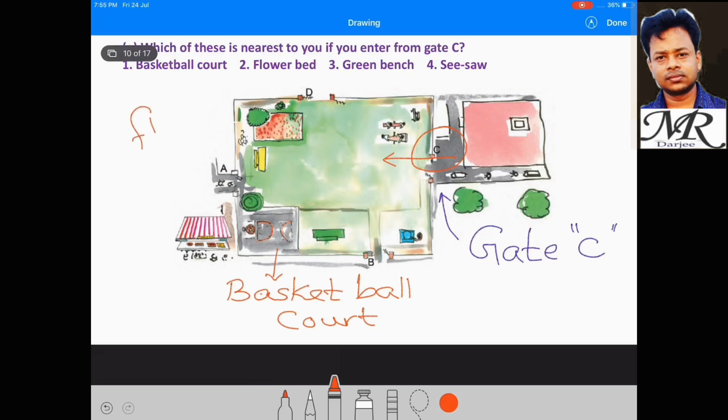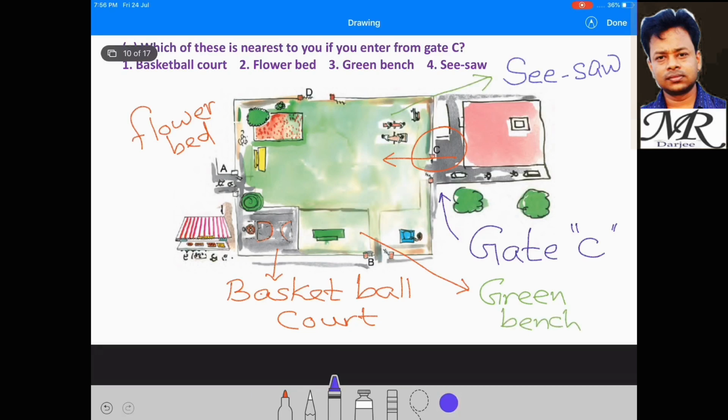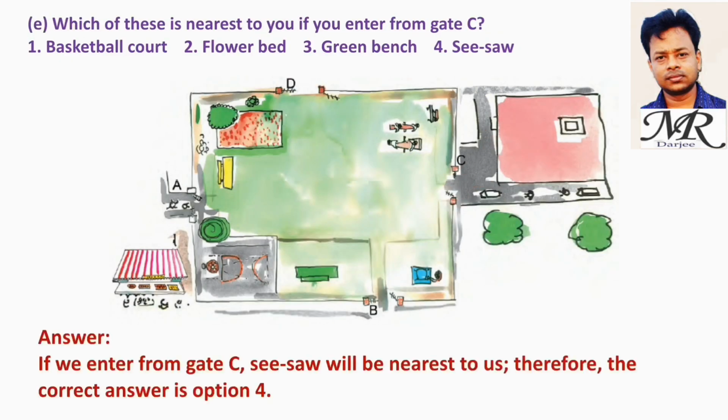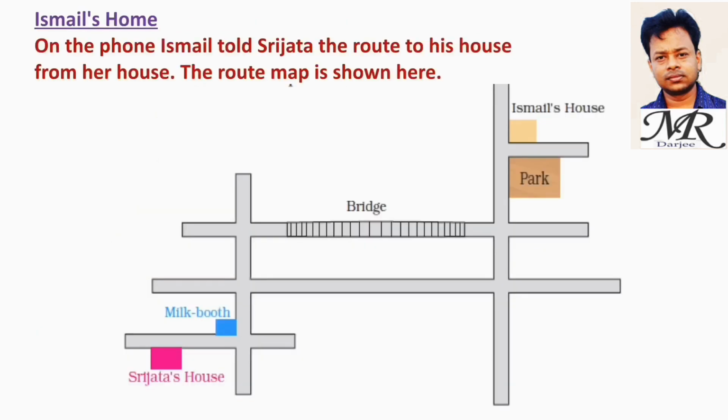Then where is the flower bed? This side, flower bed. This is the green bench, and this is the picture of the seesaw. So if we enter from gate C, the seesaw will be nearest to us. Therefore, the correct answer is option 4.